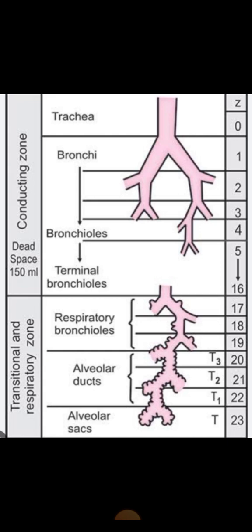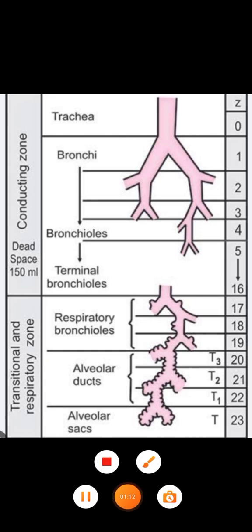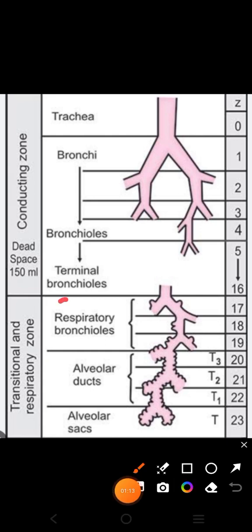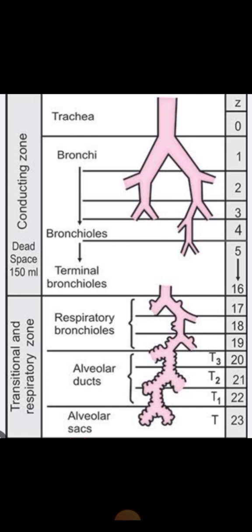By definition, listen to its definition carefully. In its definition, the whole morphology will be covered. It is permanent. I repeat, it is permanent. It is not reversible. It is a permanent enlargement of air spaces distal to the terminal bronchioles, and moreover, it is accompanied by the destruction of their walls. Third, there is no significant fibrosis present here.